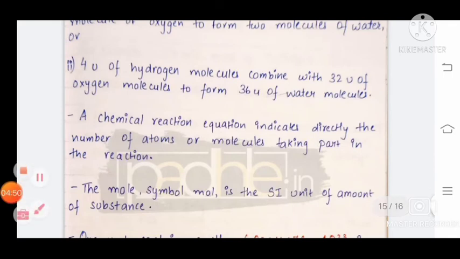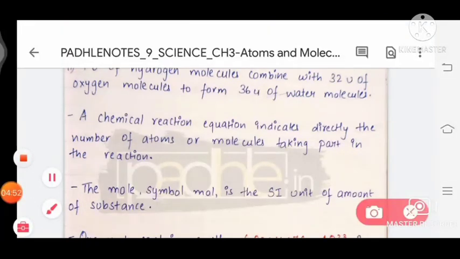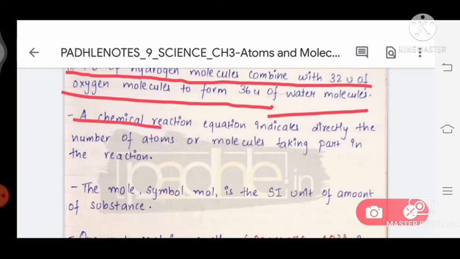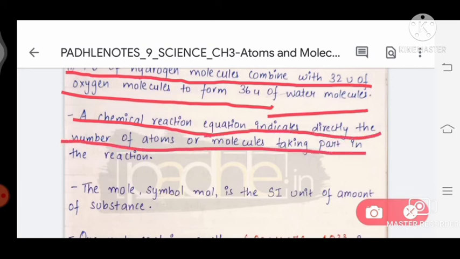And second point, 4 U of hydrogen combine with 32 U of oxygen to form 36 U of water. So a chemical equation directly indicates the number of atoms or molecules taking part in the reaction.